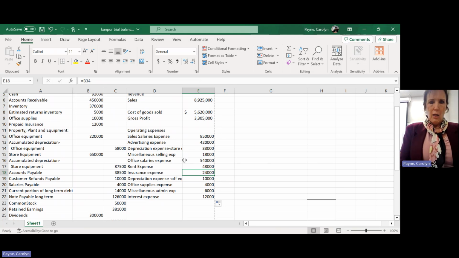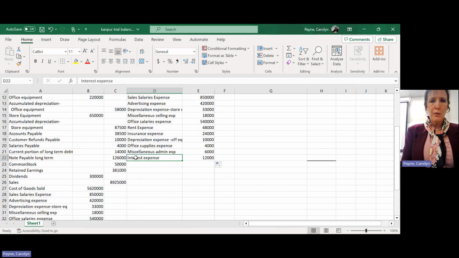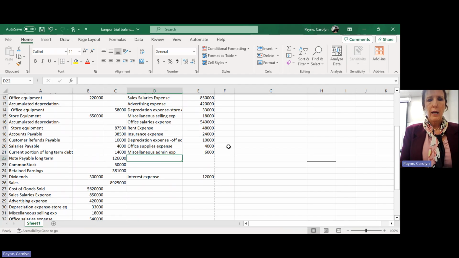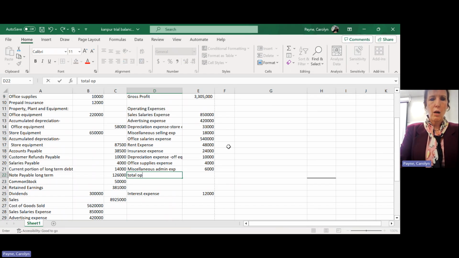Okay. All right, let's see. I'm going to move my interest expense down because that's not a part of operation. So I'm going to get a hold of that line, drag it down a few lines, get it out of the way. And then I'm going to call this total operating expenses.